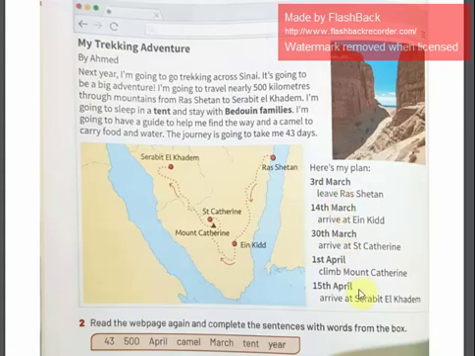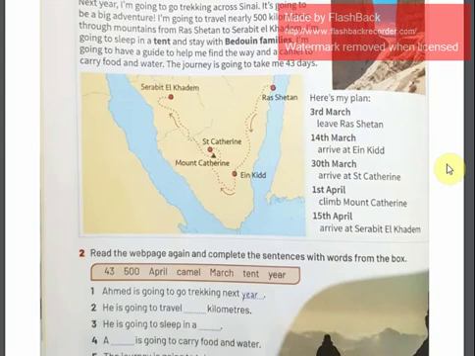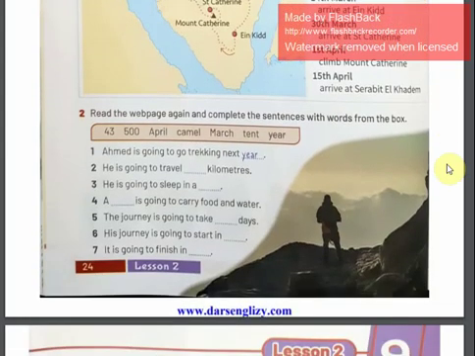And here we go to the end, which is the 15th of April. And he's going to arrive at Surba Ikadim. Now, after reading this, you need to answer exercise 2, which is a kind of completing the sentences with the words from the box. So here we have 43, 500, April, camel, March, 10th, and a year. Let's start with the first one, which is already done for you.